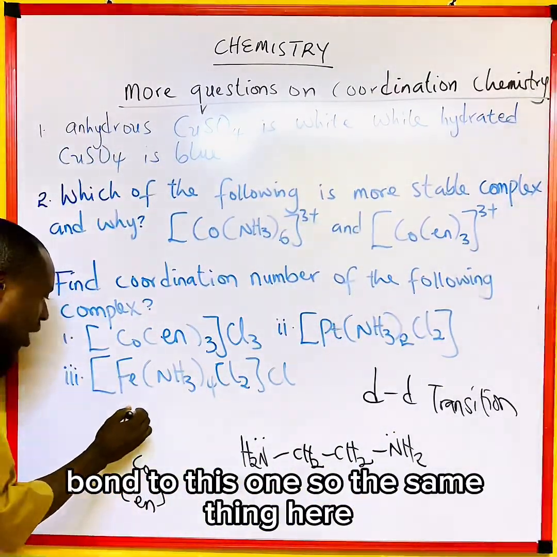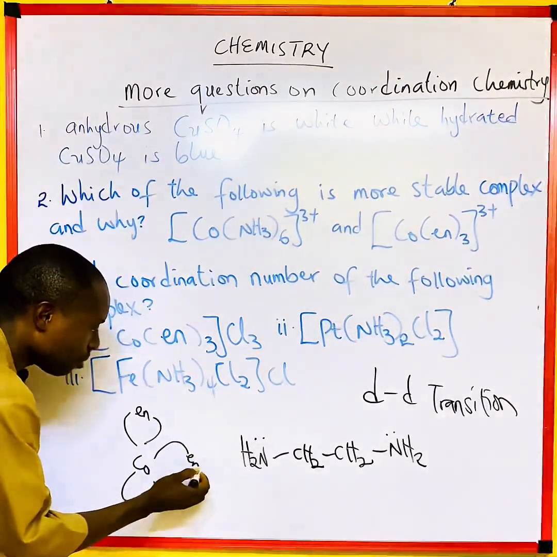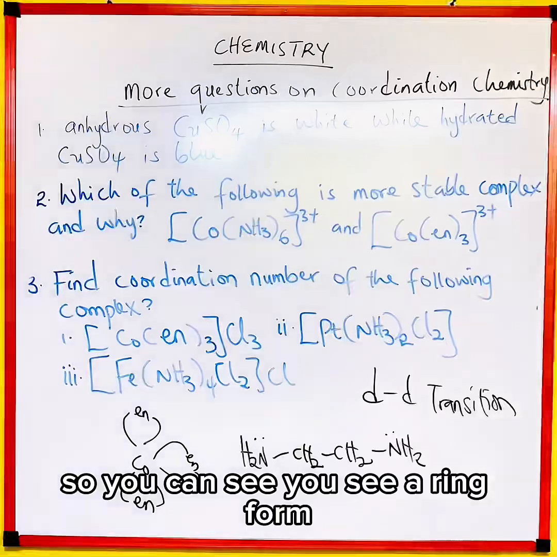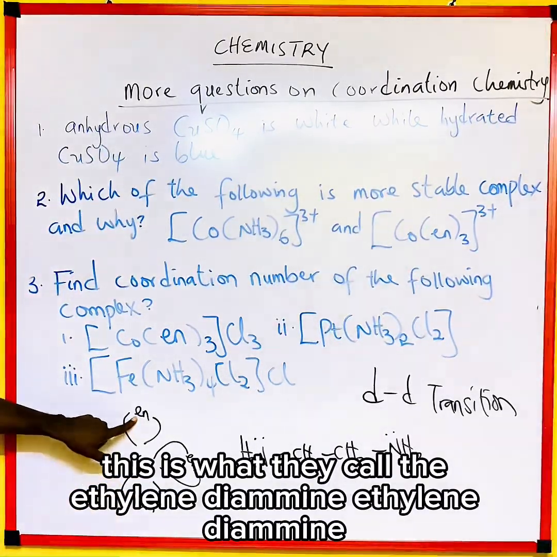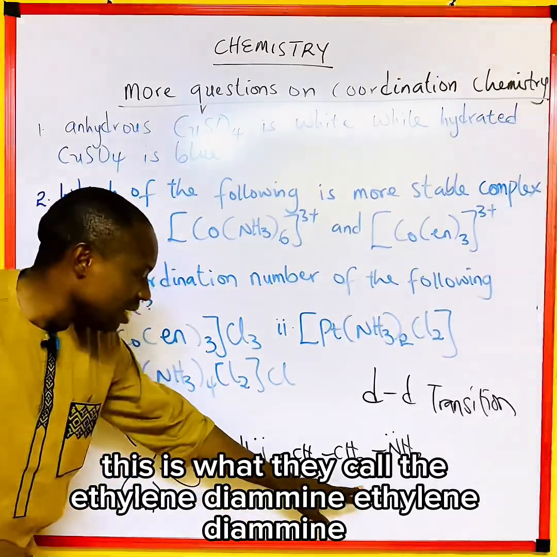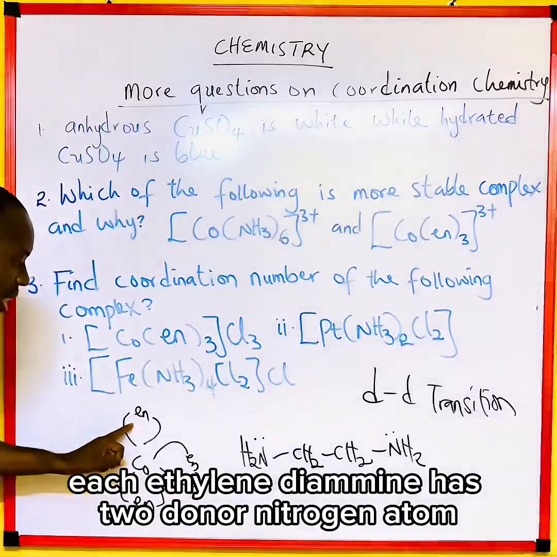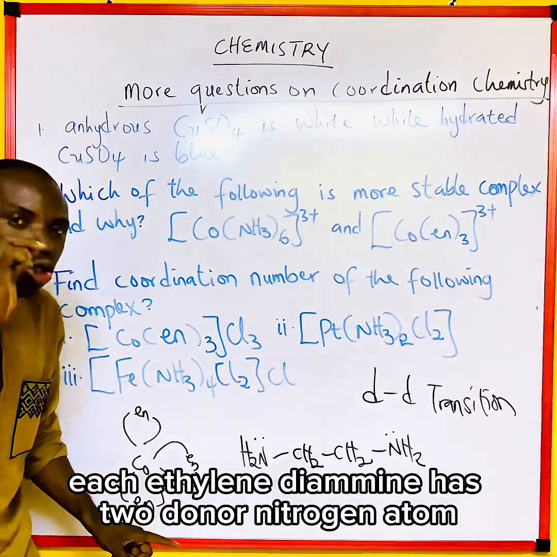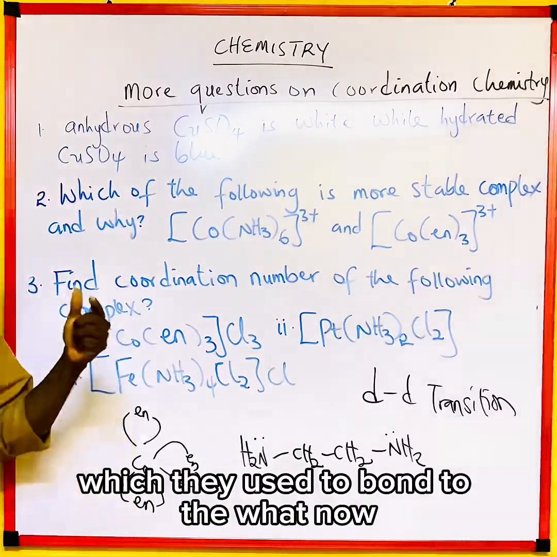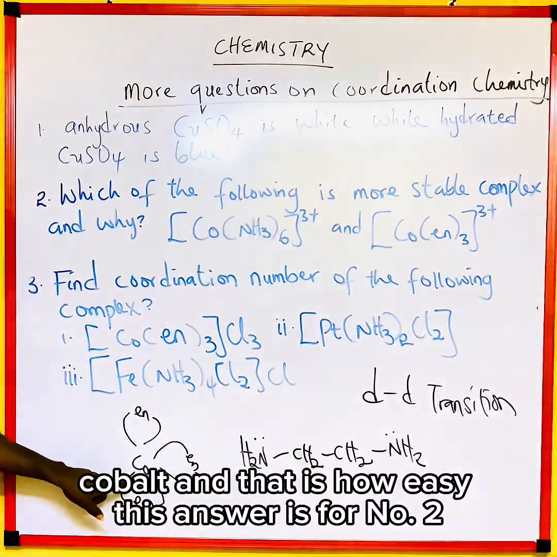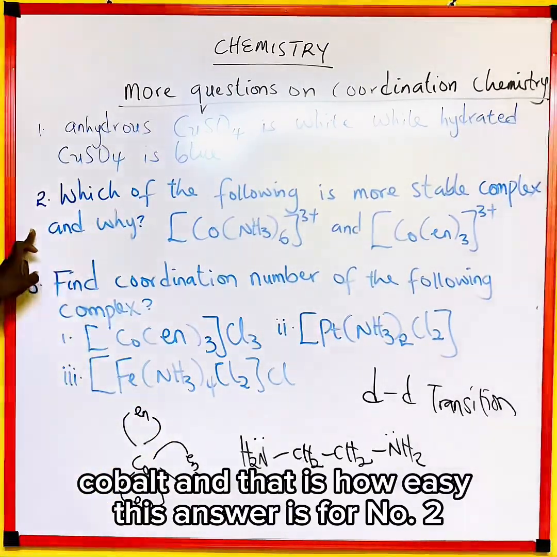The same thing here, en here, same thing here. So you can see a ring form. This is what we call ethylene diamine. Each ethylene diamine has 2 donor nitrogen atoms, which they use to bond to the what now? Cobalt. And that is how easy the answer is for number 2.